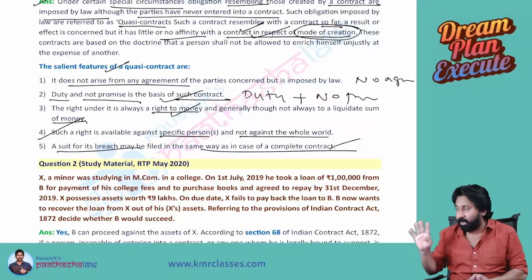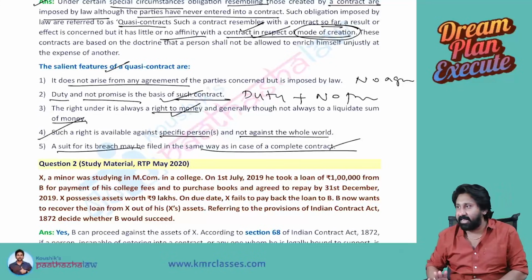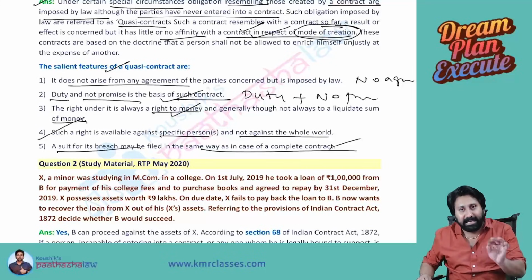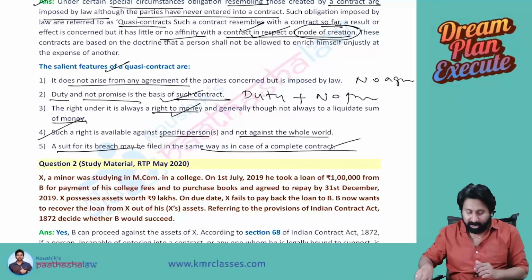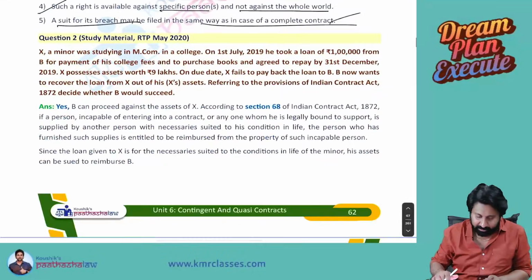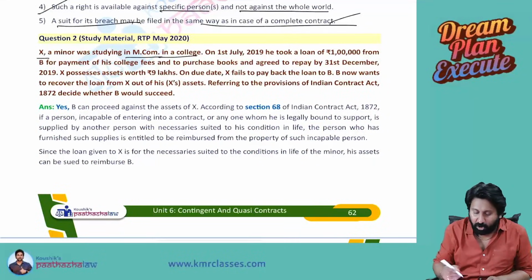Number four, my right is available only against a specific person, not against any other person. If there is a breach in receiving that money, then you can file a suit like a normal breach of contract.